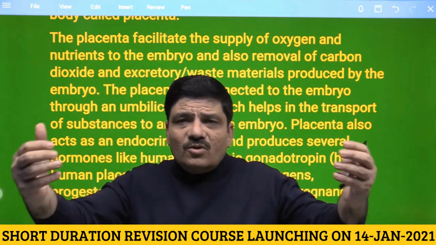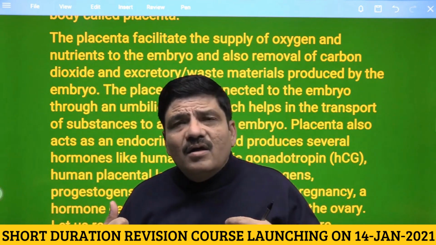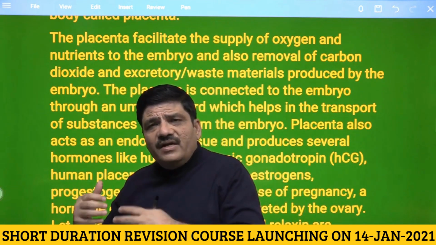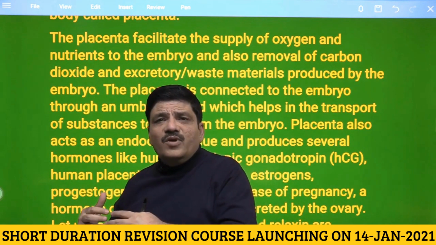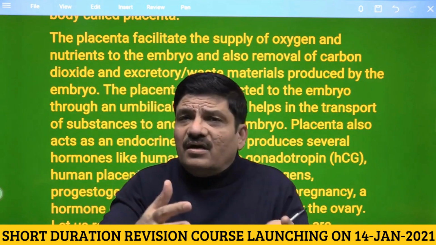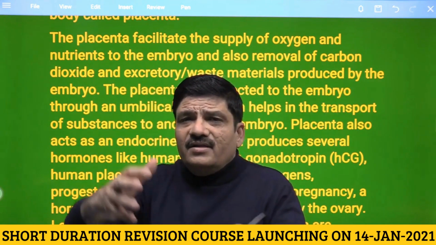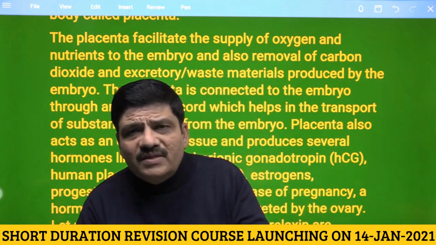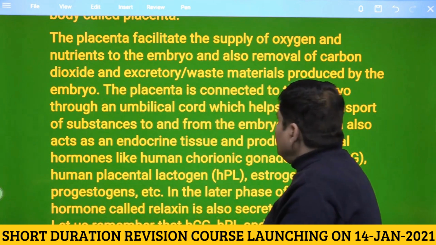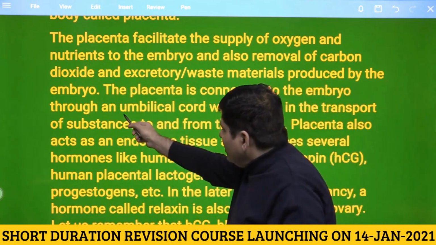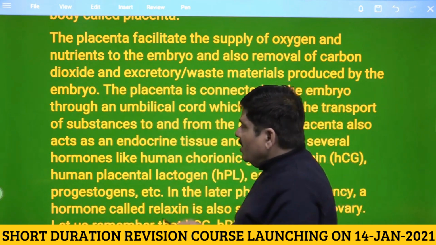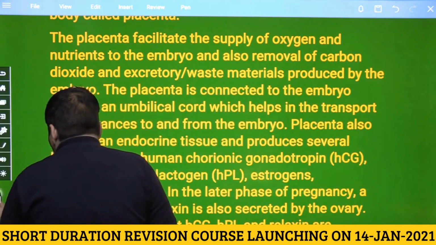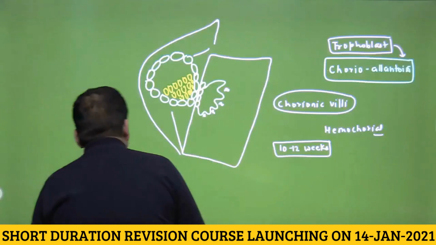The nutrients and oxygen come to the fetal side, and from the fetal side the excretory products are transported towards the maternal side, and the mother then eliminates them. So this is the basic function of the placenta. And then your NCERT says that it contains what is called an umbilical cord. So let us look at what exactly an umbilical cord is.